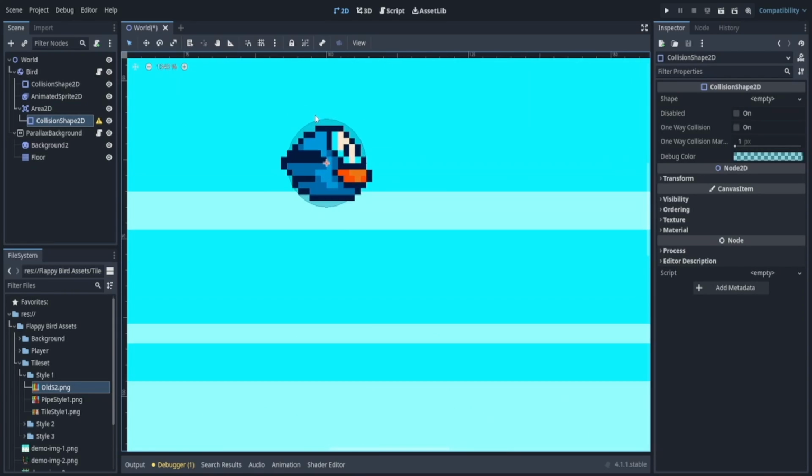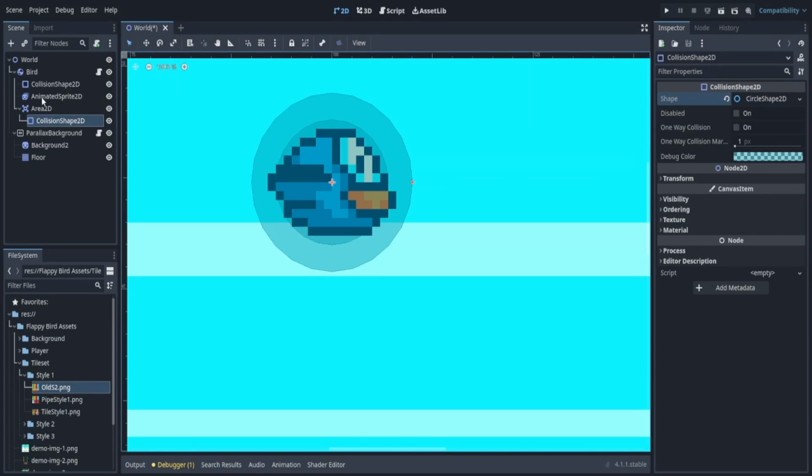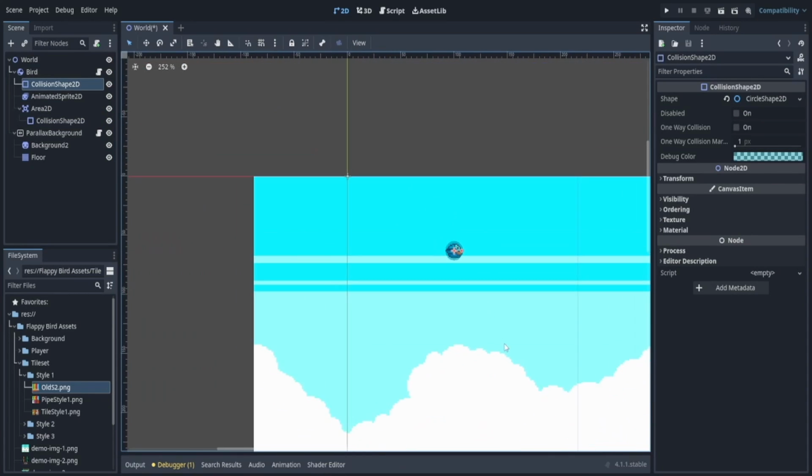So let's actually zoom in here because this is important. When we play with Area 2Ds with collision shapes, with the actual body or rigid body, if this Area 2D is smaller than this collision box or the same size, I believe it becomes inapplicable and it basically can't detect anything. So you have to make sure the Area 2D collision is bigger than the collision shape of the actual rigid body. Okay, let's zoom out.